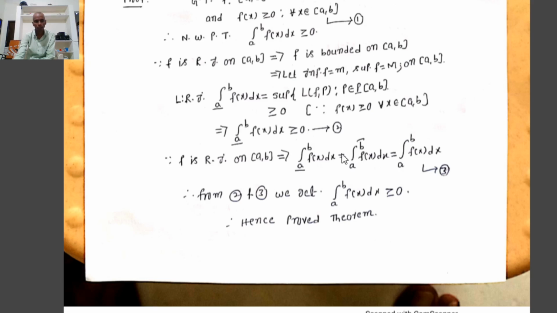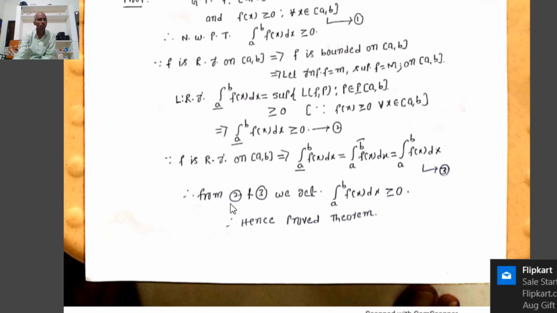From 2, the lower integral of f(x) dx is greater than or equal to 0. From 3, the lower integral of f(x) dx must equal the integral from a to b of f(x) dx.